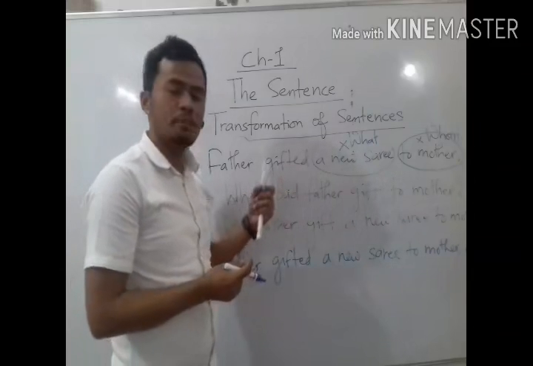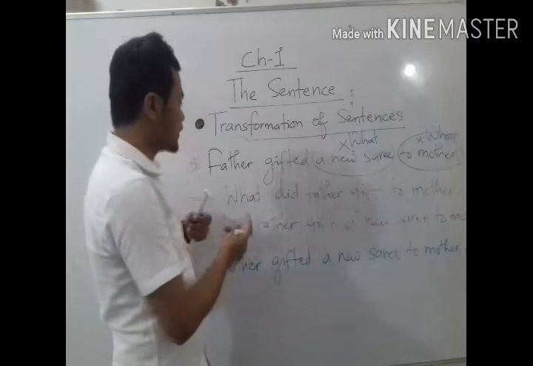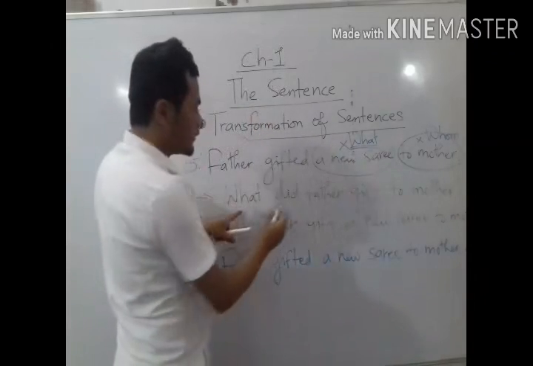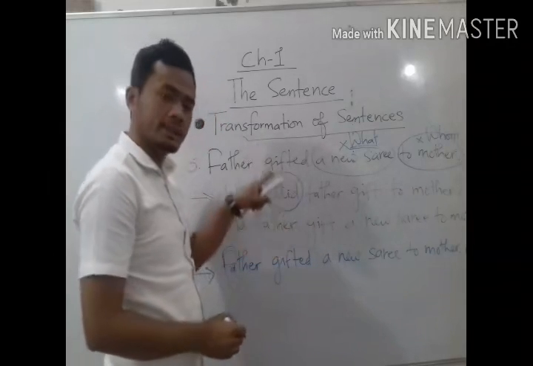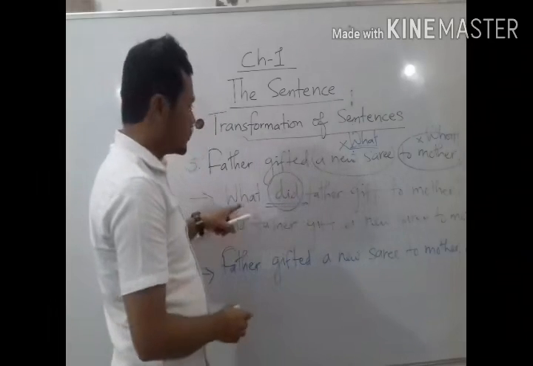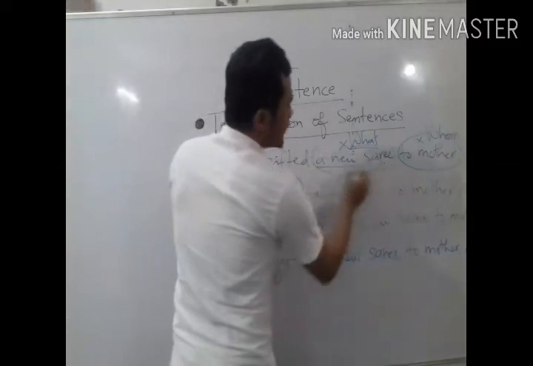The sentence is in past tense, so we have to use did. Understood? So here we have found the WH word what. So I have used did here. Why? Because we don't have any helping verb here. The sentence is in simple past tense, so I have used did here. What did father give to mother? So the answer word is a new sari.